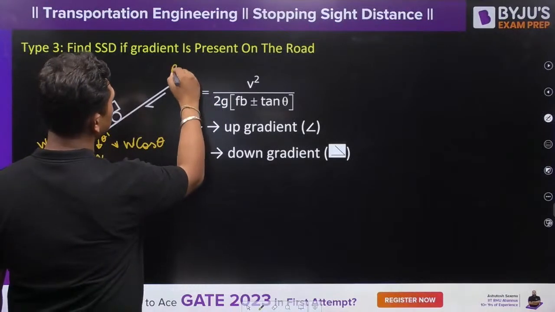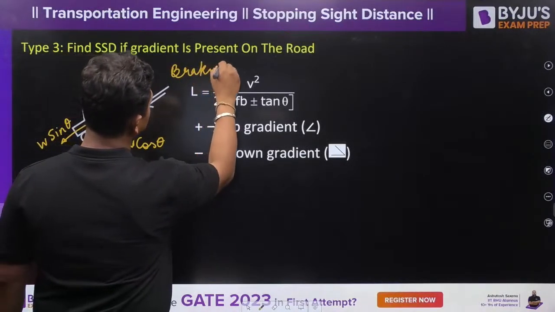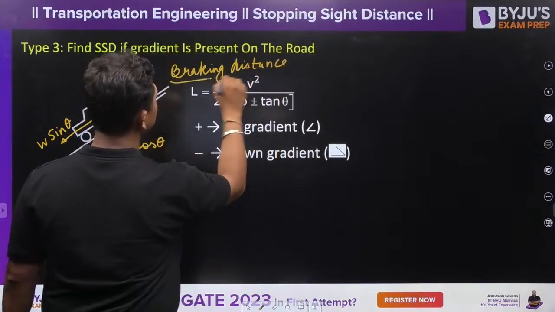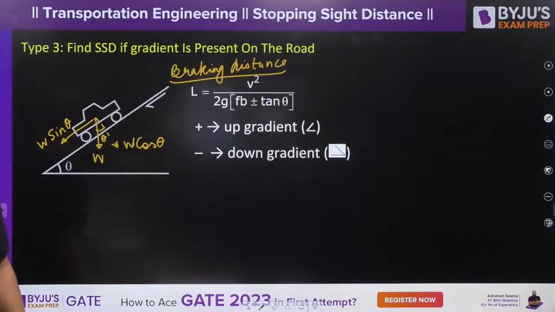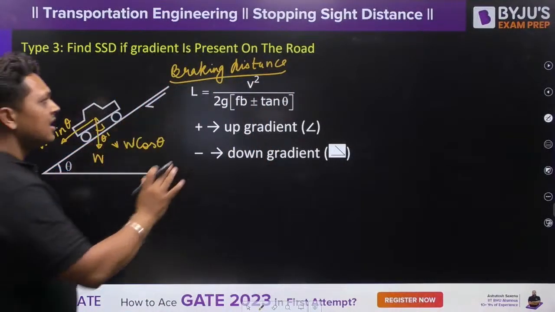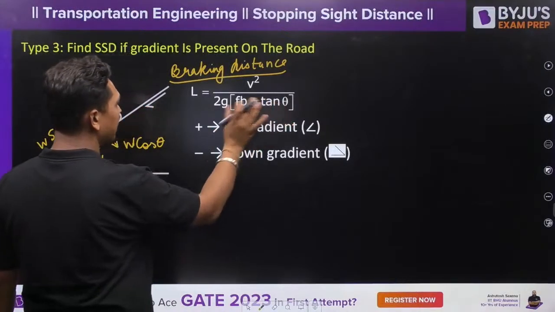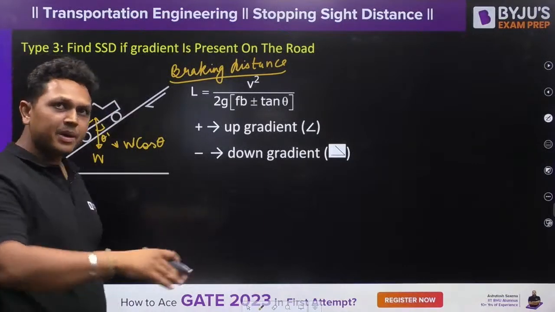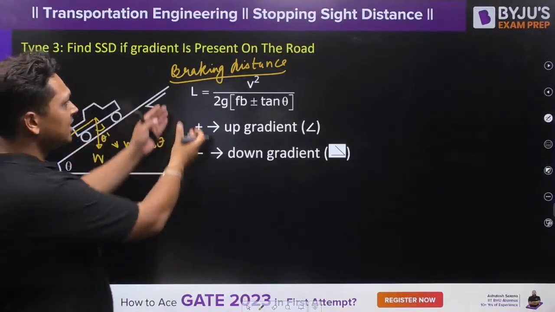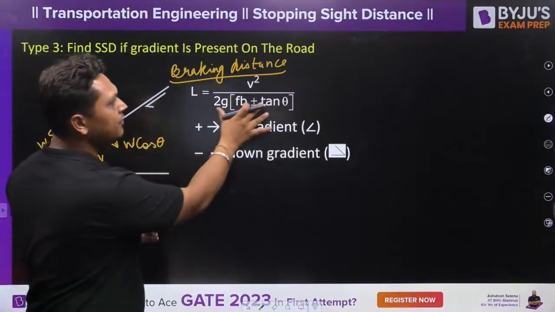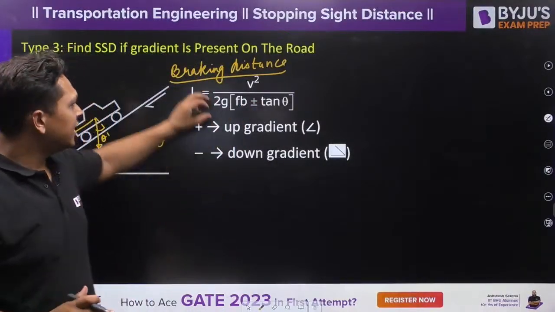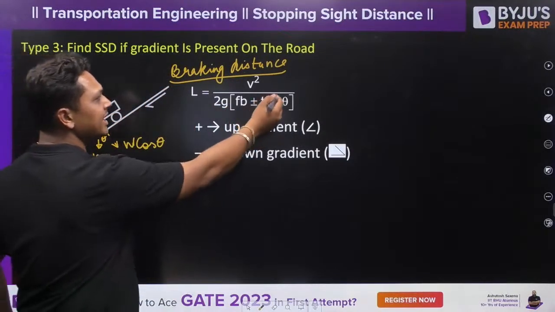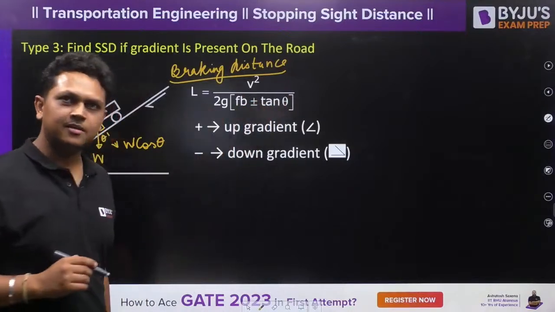This is your braking distance. Lag distance, there will be no change. In the lag distance there is no change. The only change will be in the braking distance. Now, you will have to use plus or minus tan theta, whatever the inclination of the road is. If it is an up gradient, this braking distance will decrease. In order to decrease this value, you have to increase the denominator, and in order to increase the denominator, you have to use the plus sign, right?